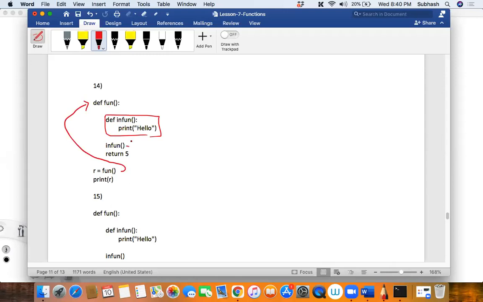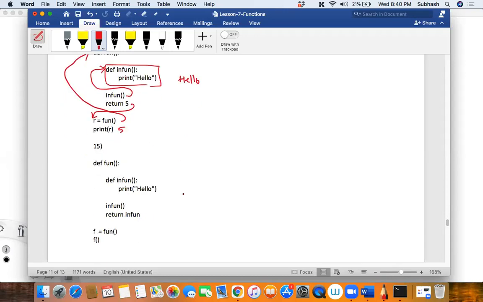But next, in the next line, I'm calling the inner function. So this will be called. Then hello will be printed first. Did you understand? And then return 5, which will come and sit in r, and then that will get printed. Is that okay?